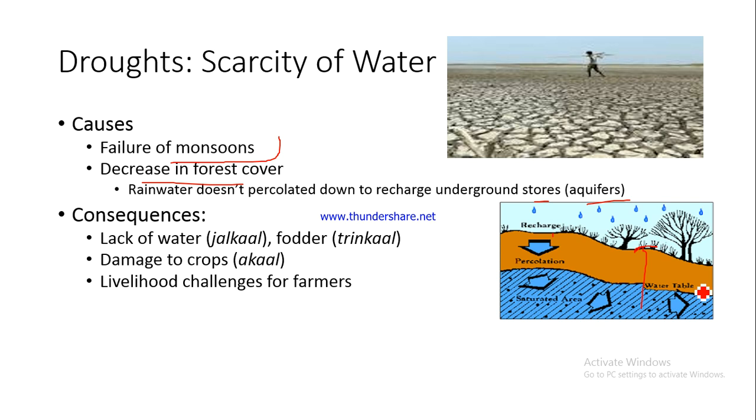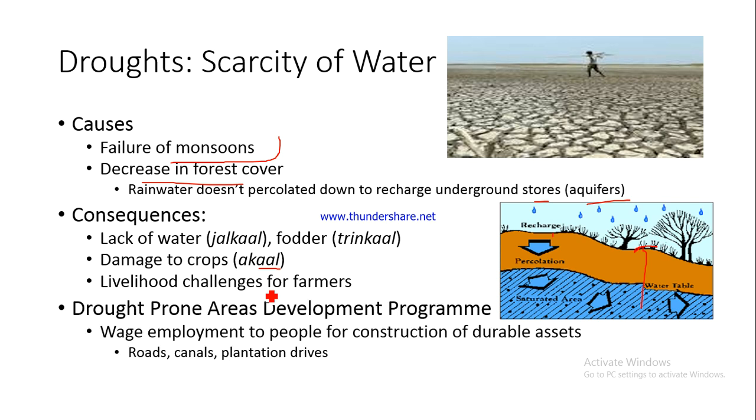What is the consequence of a drought? You can see lack of water is known as jalkal. Because of lack of water, there is less vegetation, chara, fodder, which is known as trinkal, and the crops are also damaged because of lack of water, lack of irrigation, which is known as the akal. And now this is a big problem for our farmers, specifically because they are dependent on crops, and if the crops fail because of drought, this is a big problem for them, and that is why government has come up with this scheme which is known as drought prone areas development program, which is specifically meant for areas which are drought prone, which are likely to have droughts.